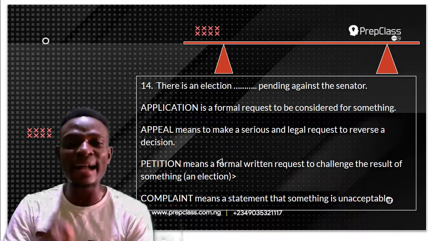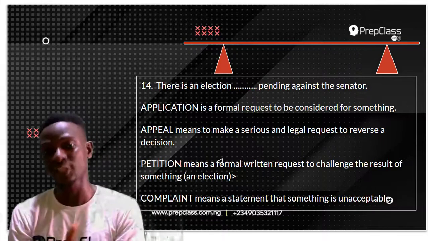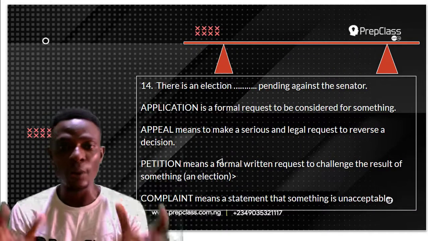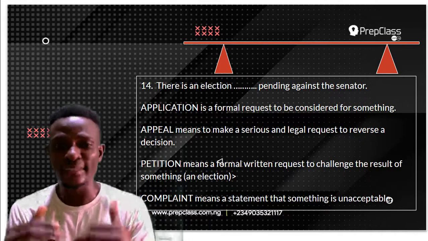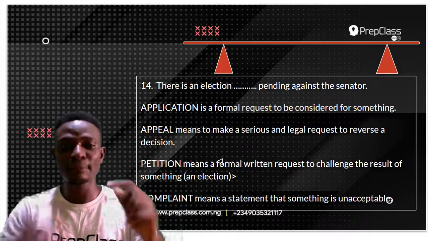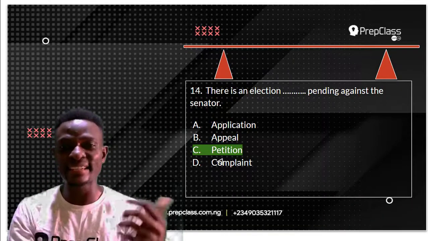Petition means a formal written request to change the result of something, like an election. Complaint means a statement that something is unacceptable. So the answer to this question is petition. There is an election petition pending against the senator.